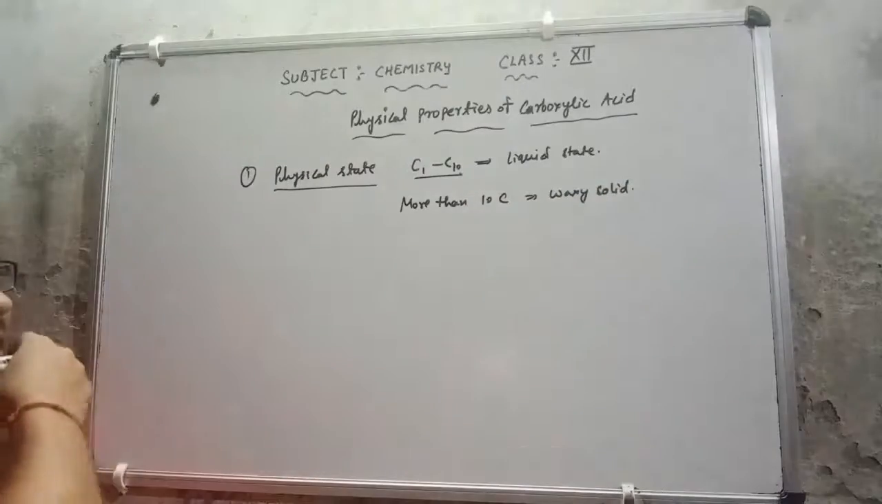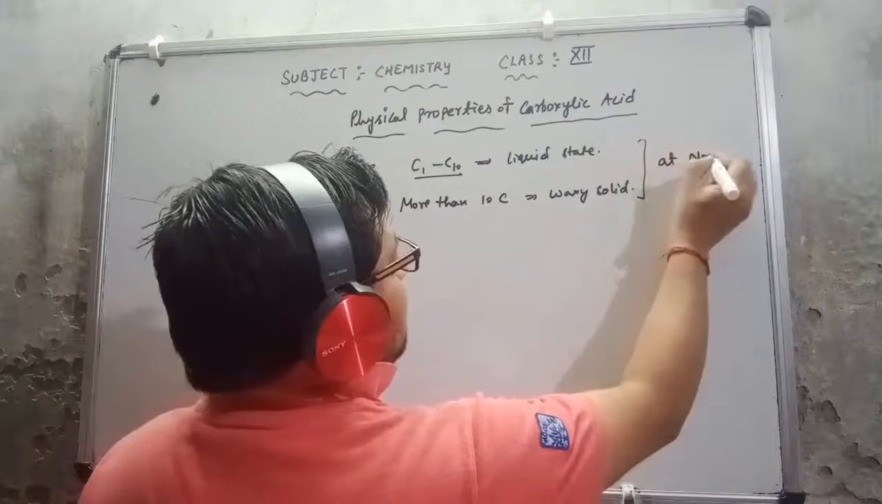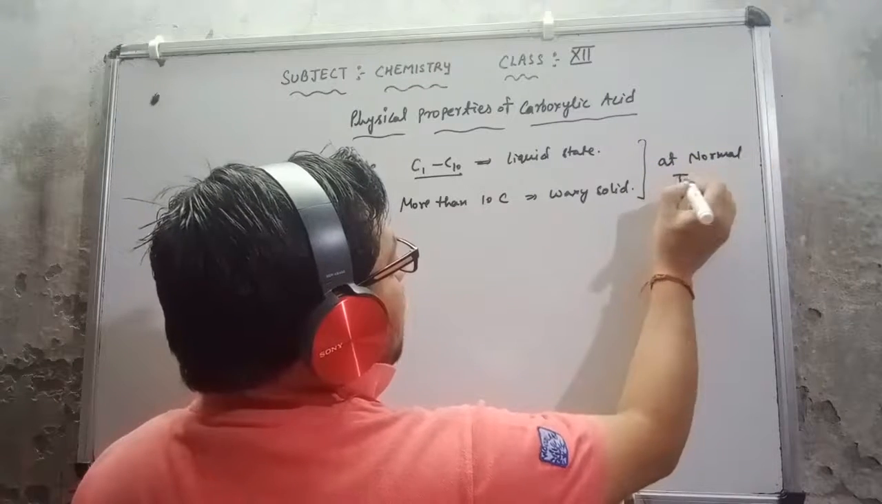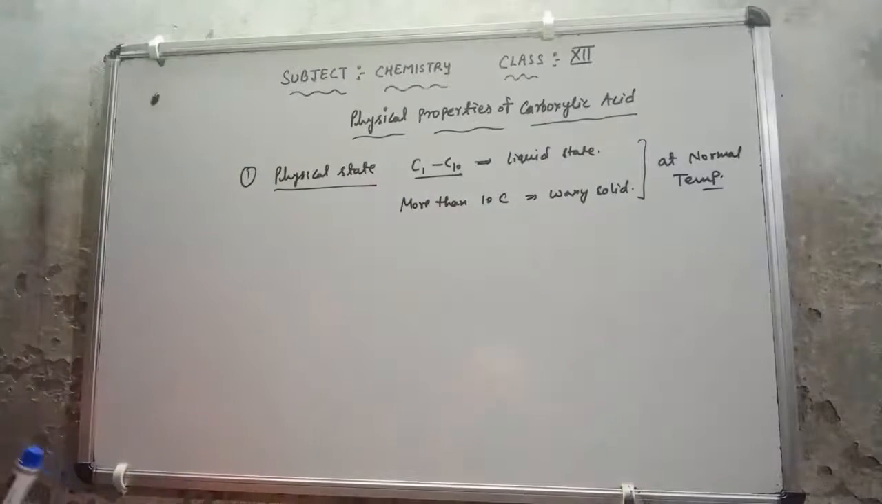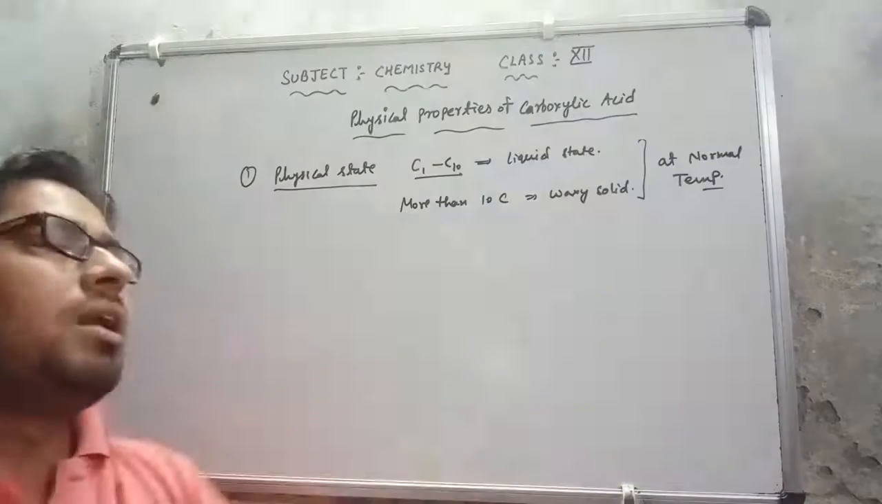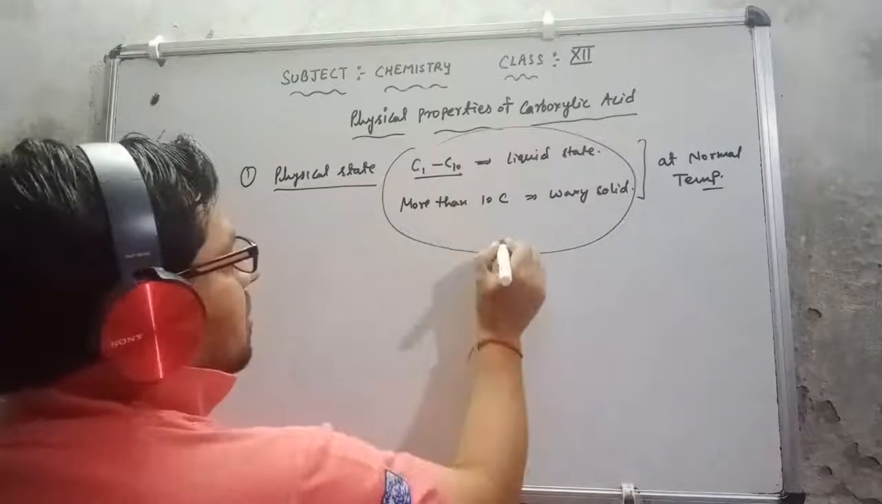And the main thing is that these all are at normal temperature. I'm talking about normal temperature. Very simple. If I increase the temperature, then their state will also change. So everything is at normal temperature, and these all are colorless.